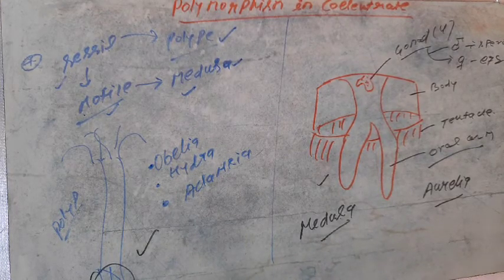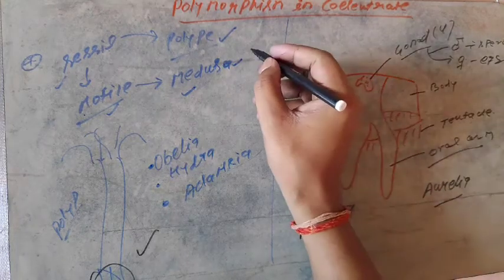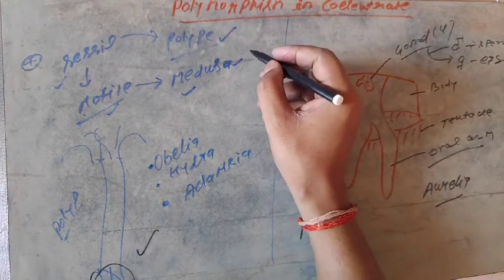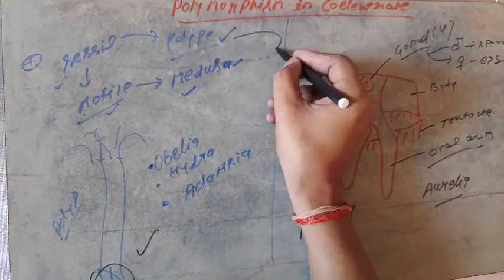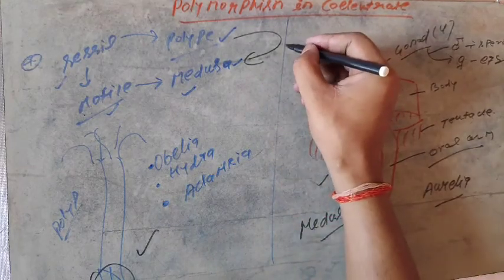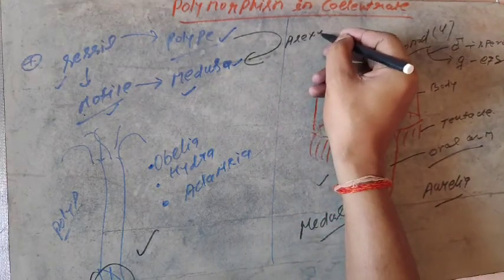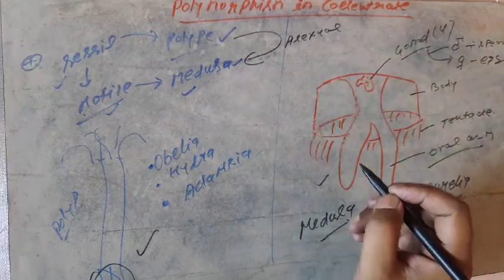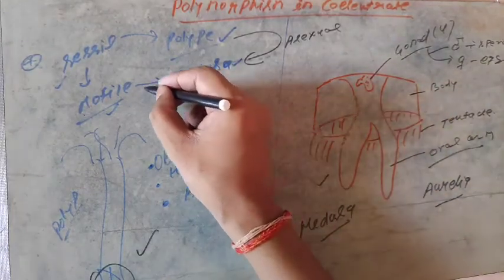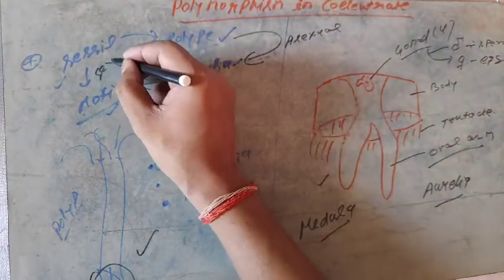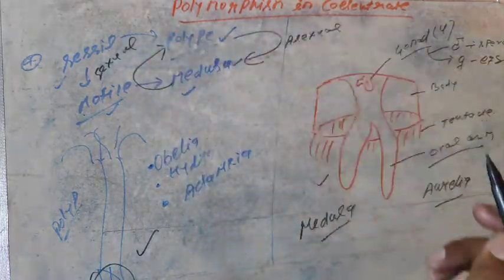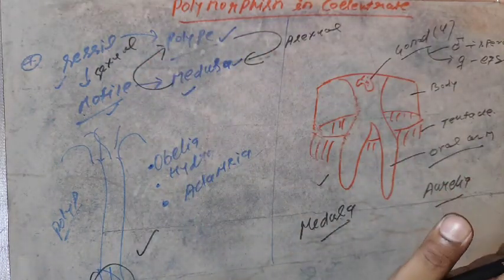One after another. Actually, keep in mind, the polyp by means of asexual reproduction forms Medusa, and Medusa by means of sexual reproduction forms polyp. It should be noted down by you.